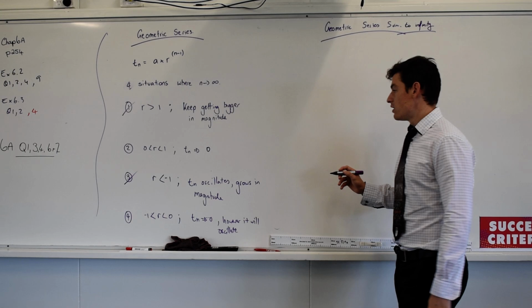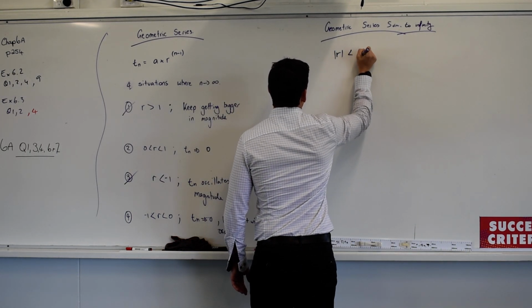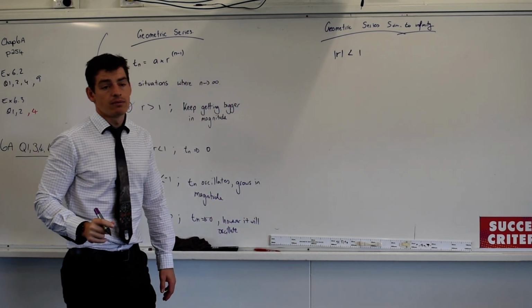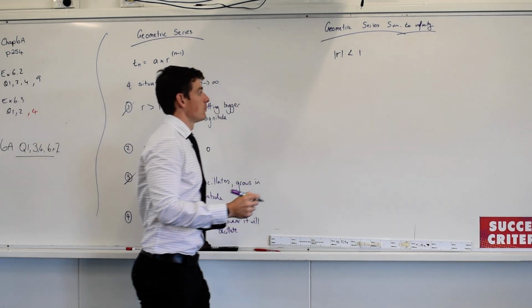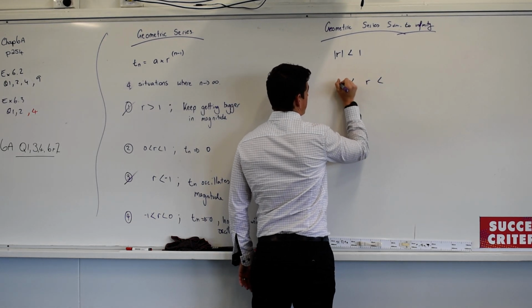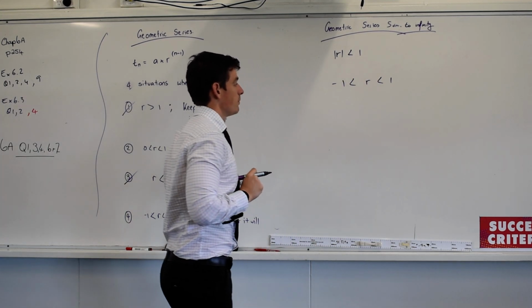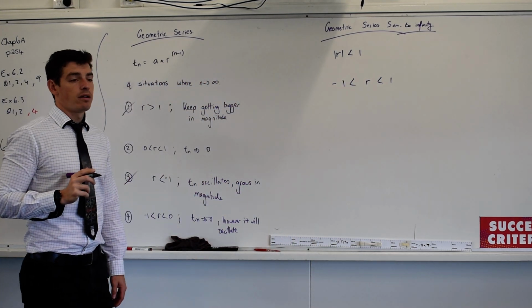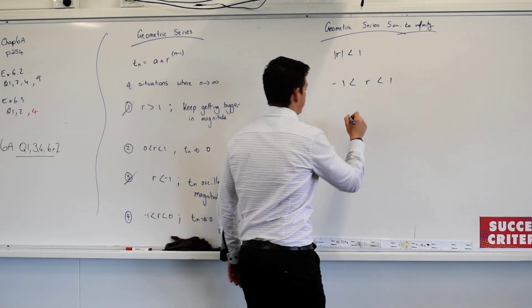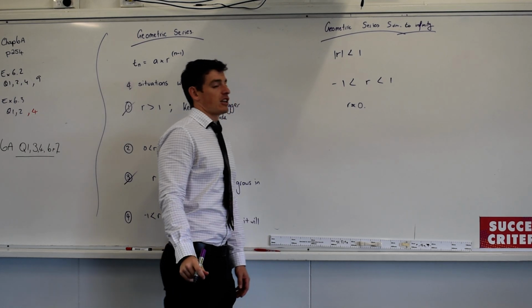Happy with that? So these two, when the magnitude of R is less than 1, what does that mean in layman's terms? The number is less than 1. R must be greater than negative 1, but less than 1. R cannot be 0. That's what that means.